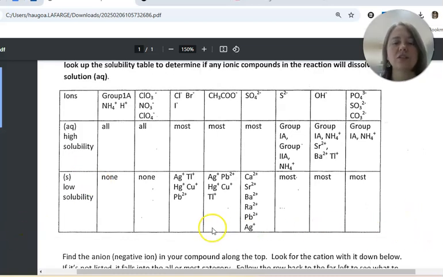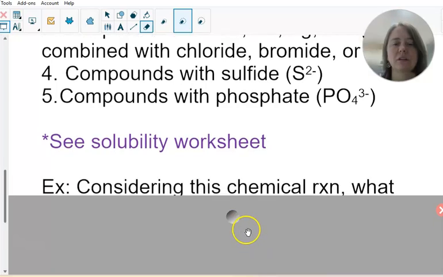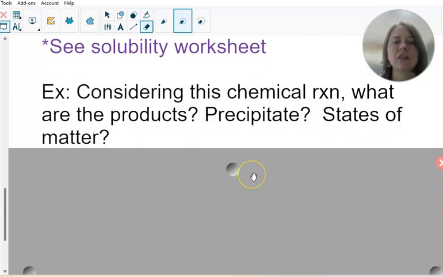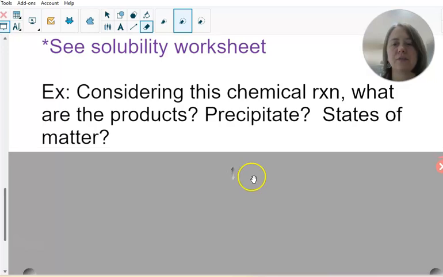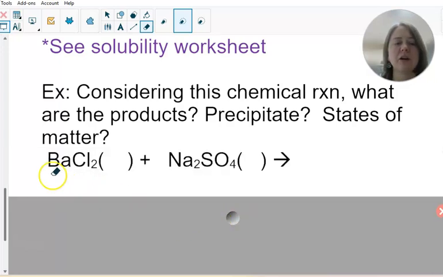Okay, now we get a chance to practice this. Considering this chemical reaction, which I'll write below, what are the products, the precipitate, and the states of matter? All right, so we have barium chloride and sodium sulfate. And then I want you to figure out what type of reaction this would be. Would it be synthesis, decomposition, single replacement, or double replacement? And given that, what would be the products?